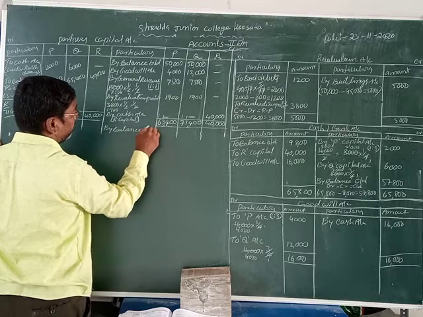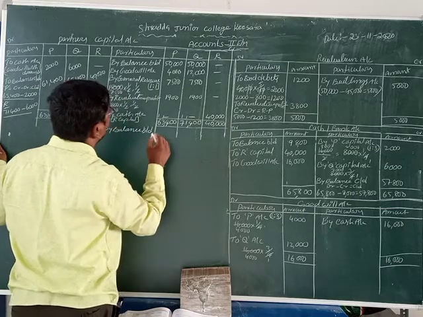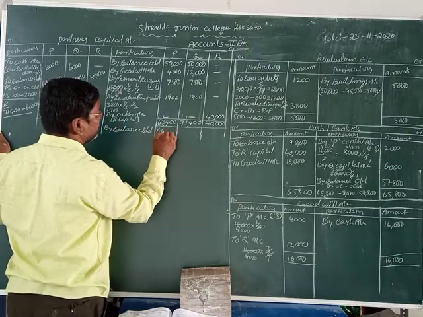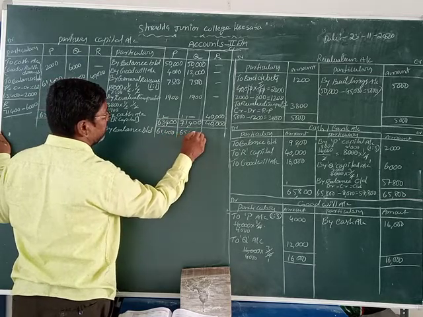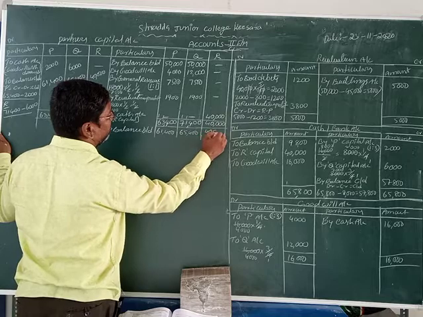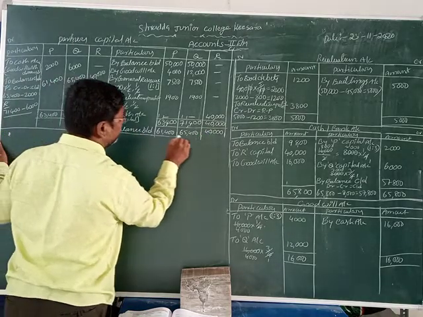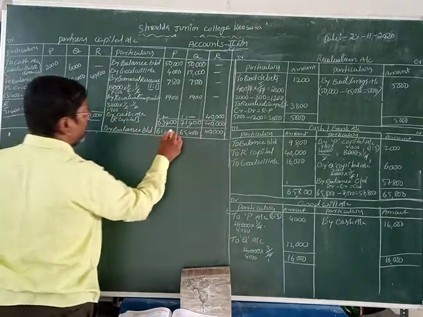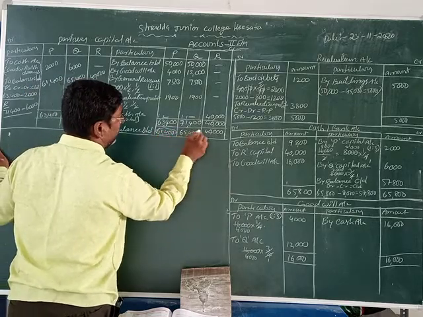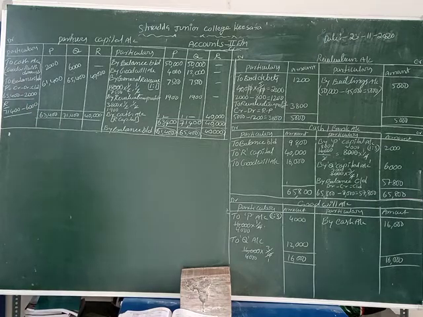Okay, now finally we can write the balance breakdown. What are the new balances, what are the new capitals? P has 61,400, Q has 65,400, R has 40,000 rupees. That is the new capitals of the partners. Okay, now that amount we can record into the new balance sheet liability side. Students, on the new balance sheet liability side we can write those amounts.